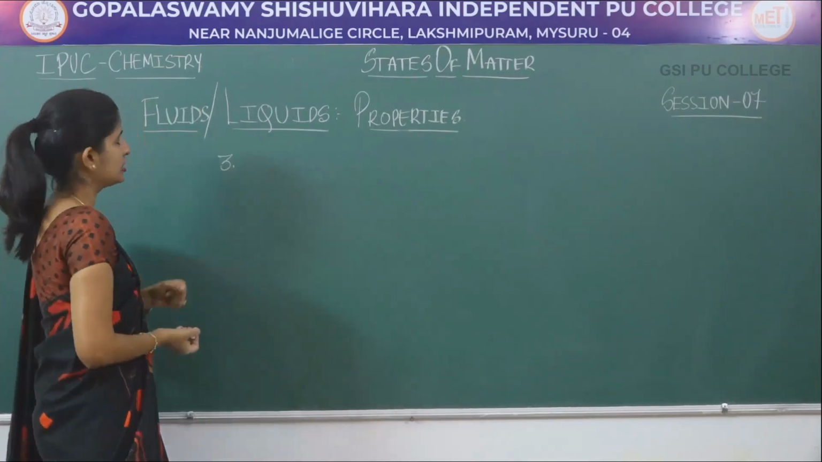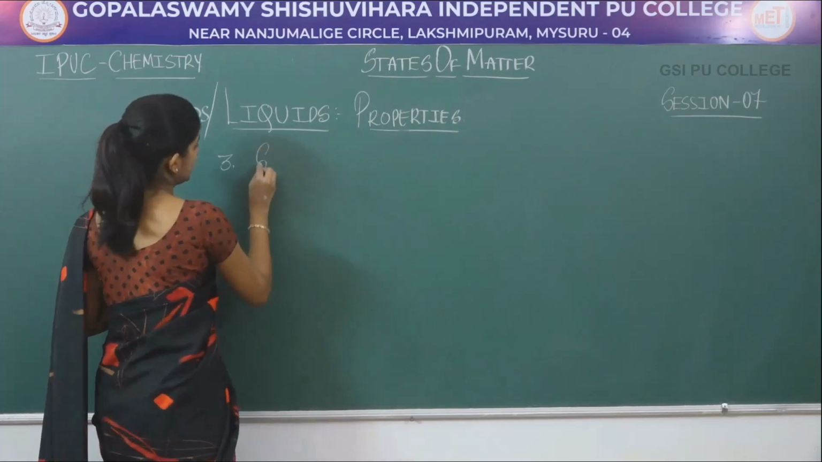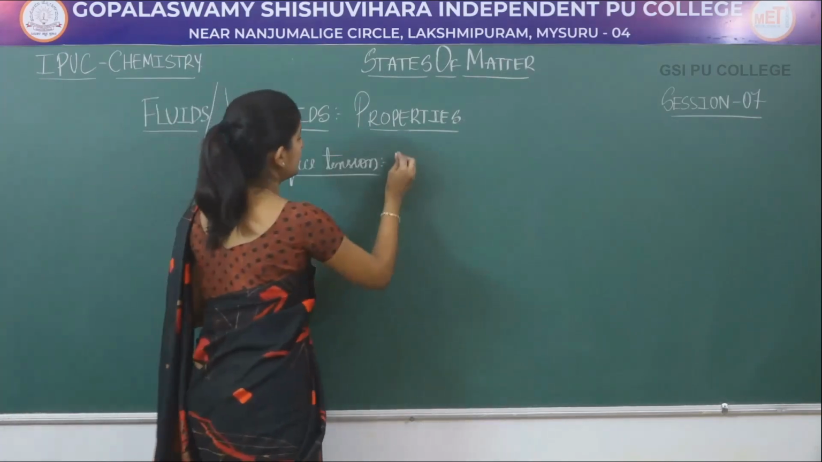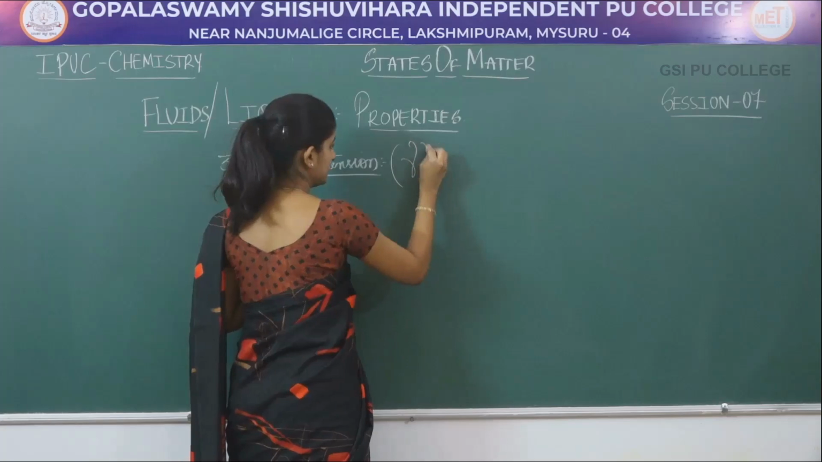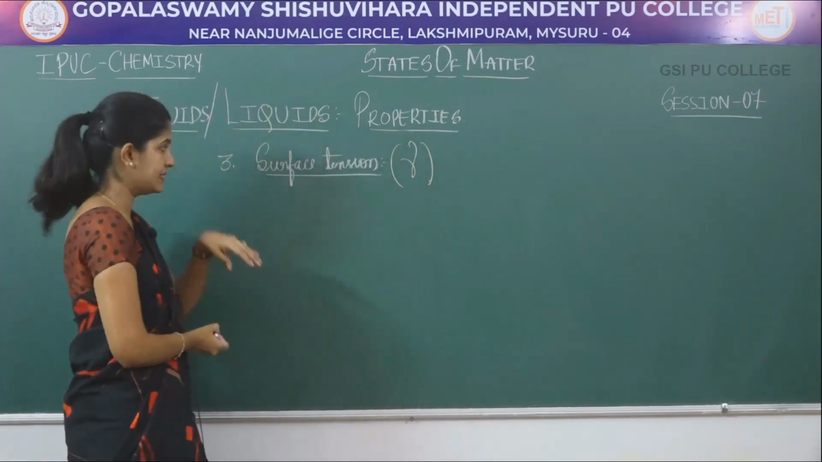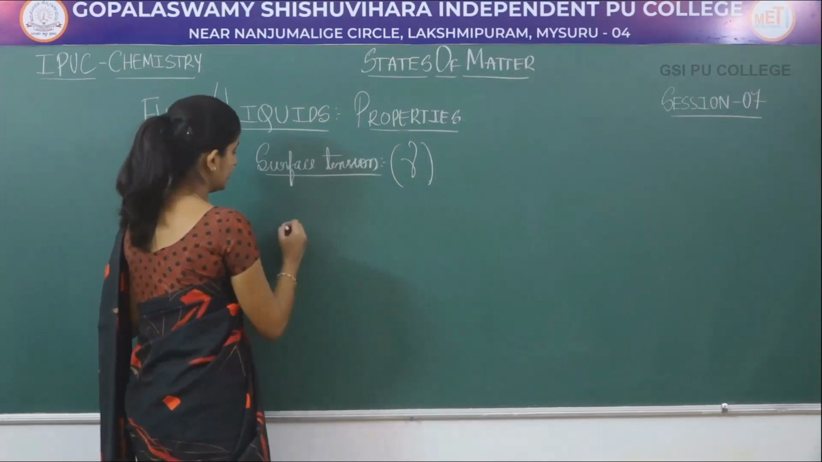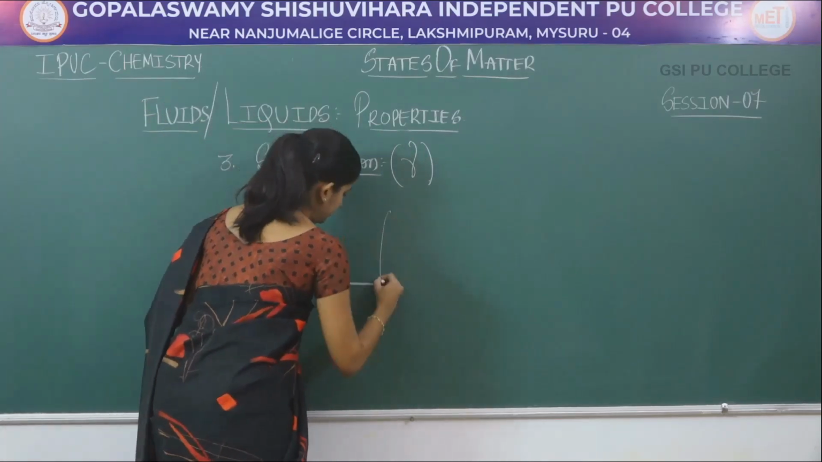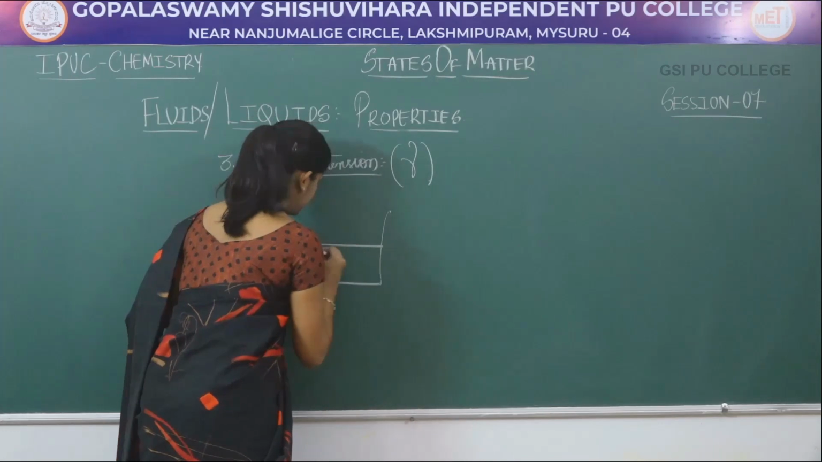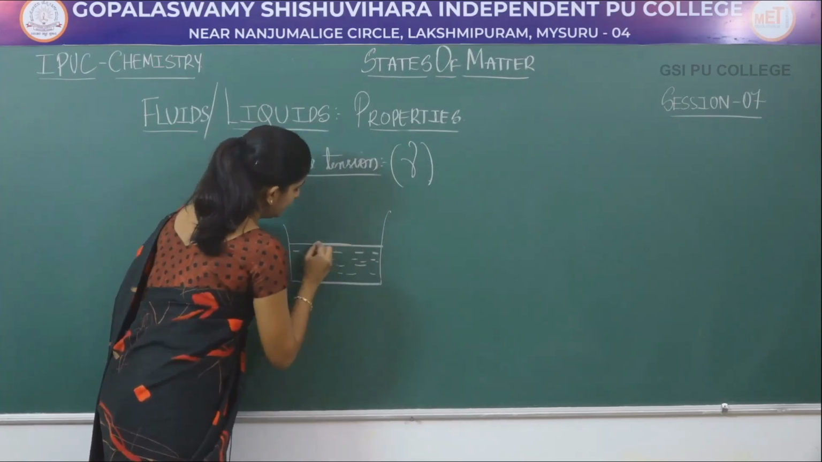The next property you have to study about liquids is surface tension. Surface tension is denoted by the symbol. This is the symbol of surface tension. So what do you mean by surface tension? So an illustration ತಗೊಳ್ಳೋಣ. So you have a liquid. This is your liquid. This is your surface of the liquid.